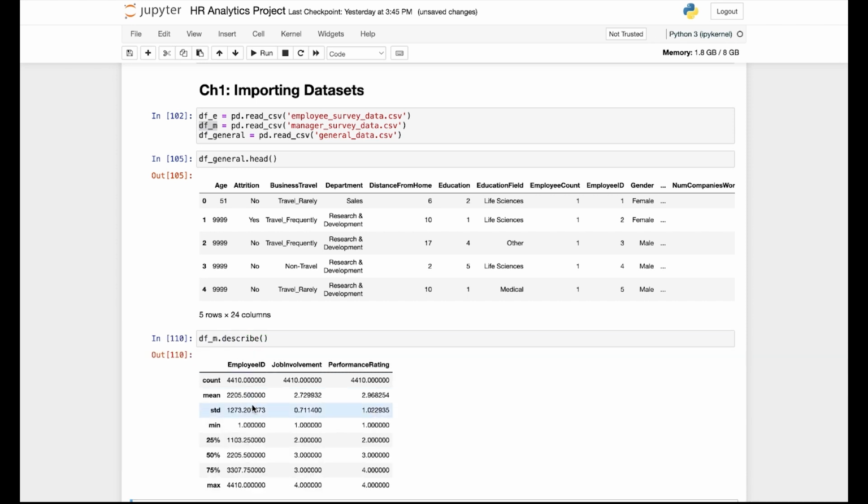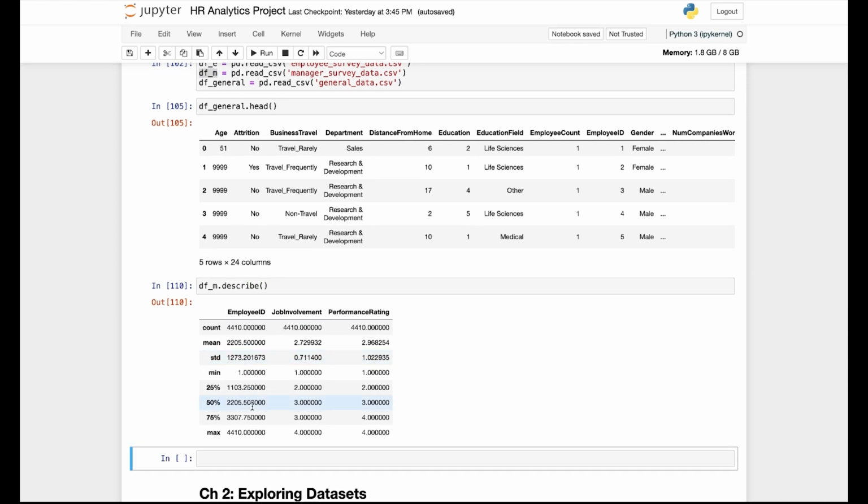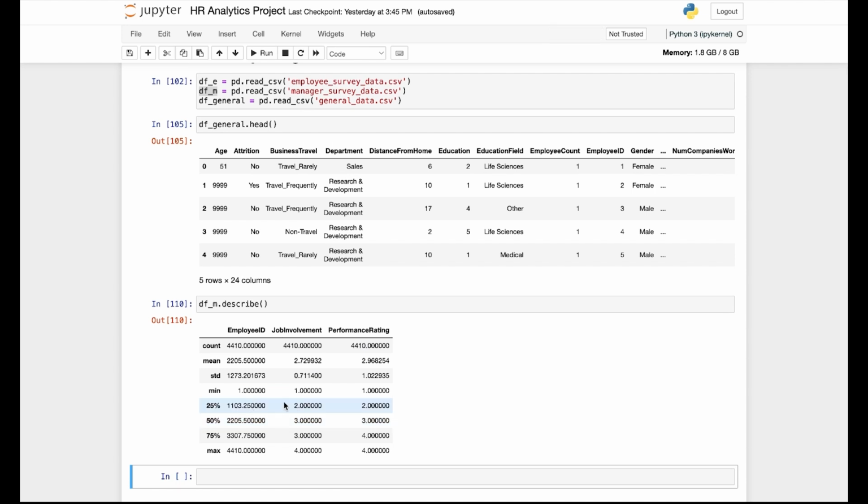and let's go to describe. When we run the describe function on the manager survey data, you can see that all the columns are showing, which means all the columns are numerical values. You can see that job involvement, which shows a score of the employee, ranges from 1 to 4, same as performance rating. There's nothing much to note there other than that. We're going to be looking more closely later on when we do the analytics.